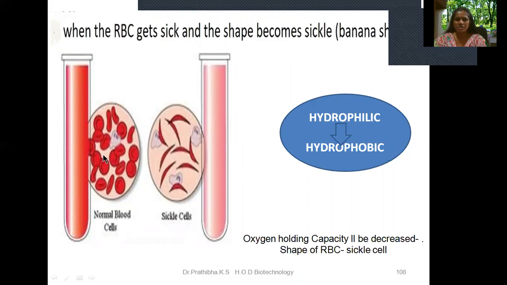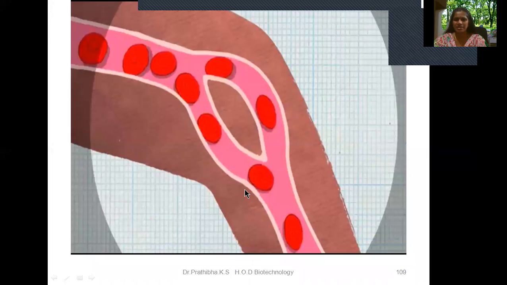Also after centrifugation, when you collect the normal blood cells, this is the color, and when you collect the sickle-shaped RBC sample, then you are going to get this kind of pale color. In this case, what happened is that in the sickle cell the oxygen holding capacity will be decreased. That is due to the shape of the RBC, that is, the sickle cell.